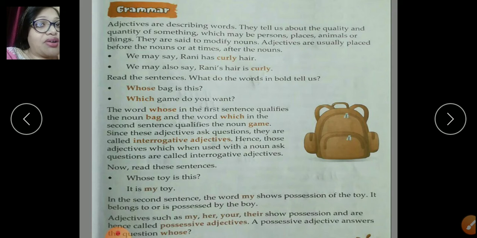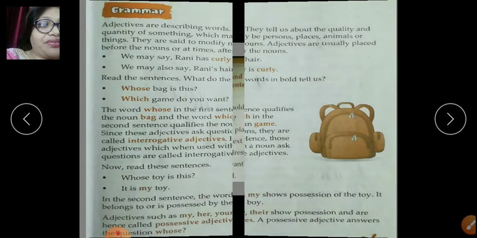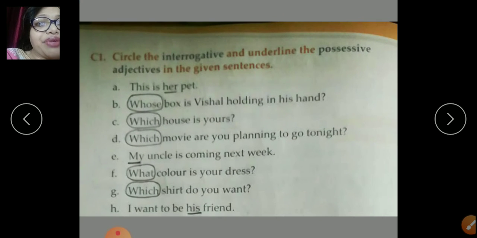And the types are adjective of quality, adjective of quantity, interrogative adjective, and the last which we learned is the adjective of possession or possessive adjective. So now children, here you can see the exercise where you need to circle the interrogative and underline the possessive adjectives in the given sentences.